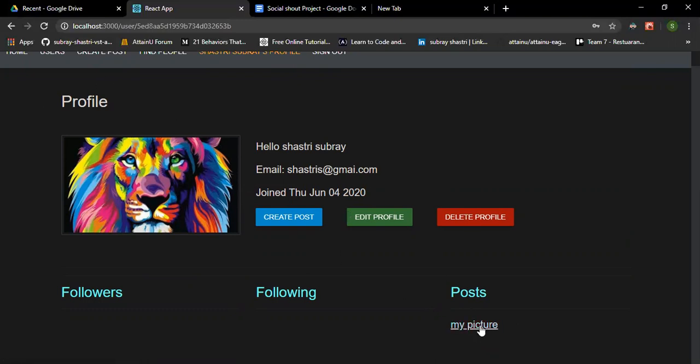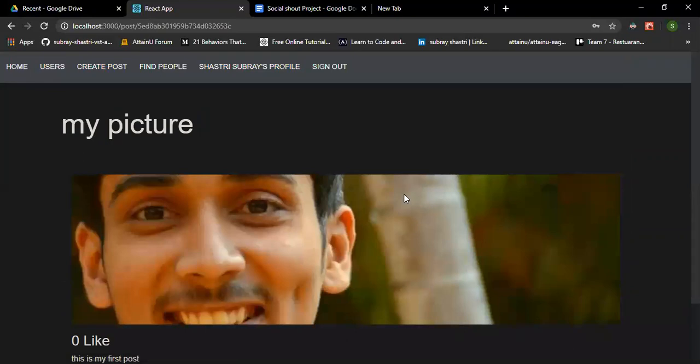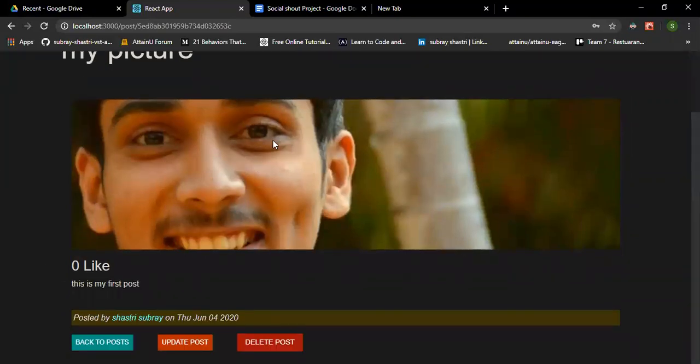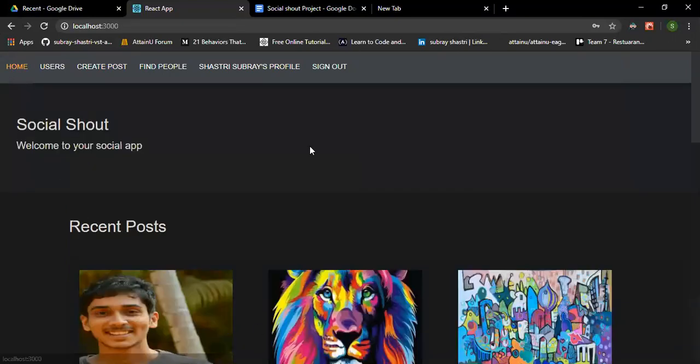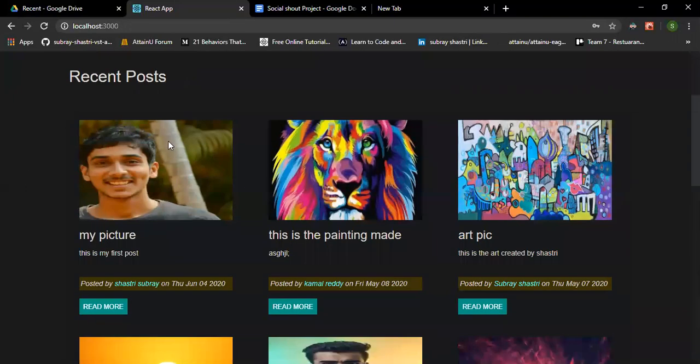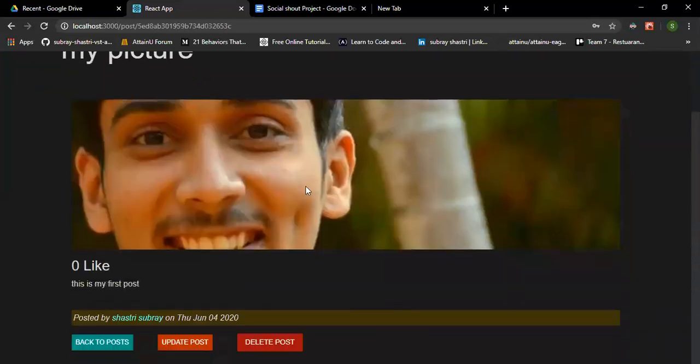I can go to that post. Here we can see the picture. And if you go to the home page, here also we can see the uploaded post, and then we can go to read more. Here also I can see everything: my picture, post body, and here we can go back to the post.